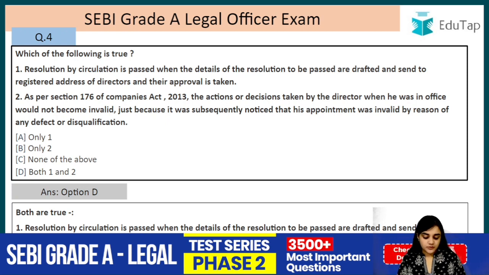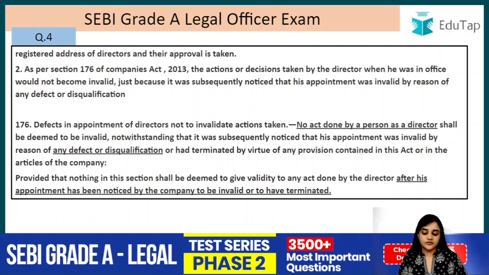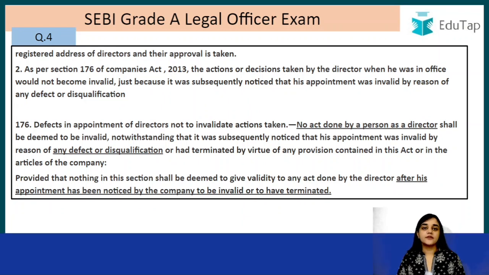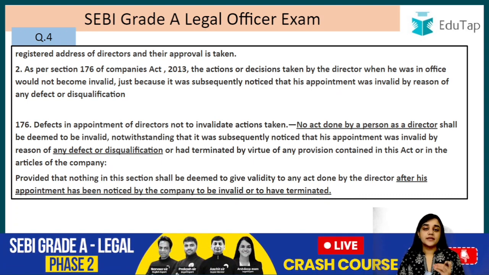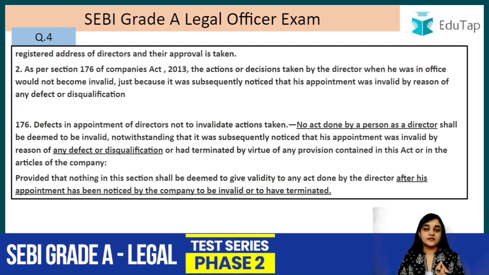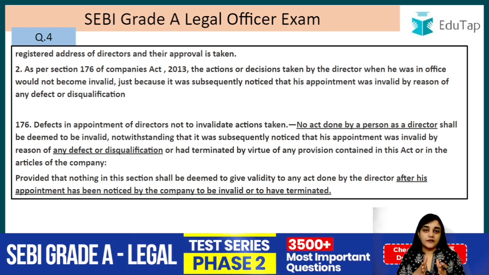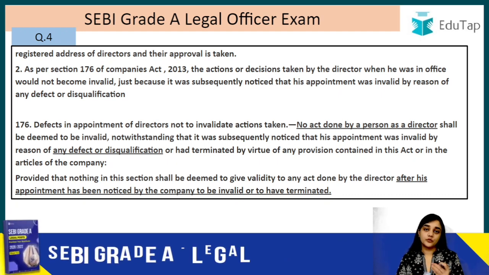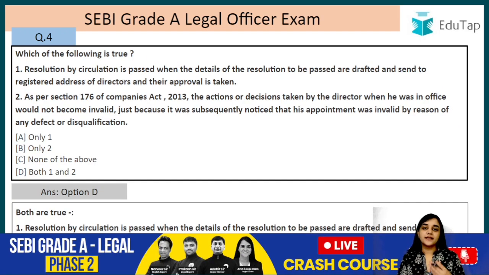Resolution by circulation is passed when the details of the resolution to be passed are drafted and sent to the registered address of the directors and their approval is taken. So basically, if a decision has to be taken and it is related to a small business for which board meetings need not be called, there is a provision that they can come to that decision by circulation. What is circulation? They can draft that proposal and send it to each and every director of the company and take approval like that, right? So this is allowed by sending these drafts to the directors and taking their approval.